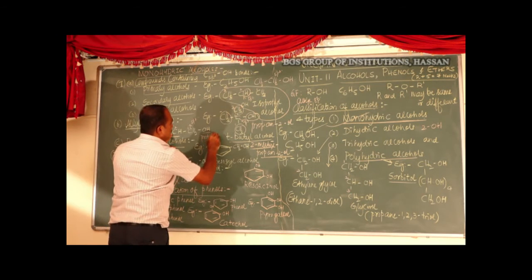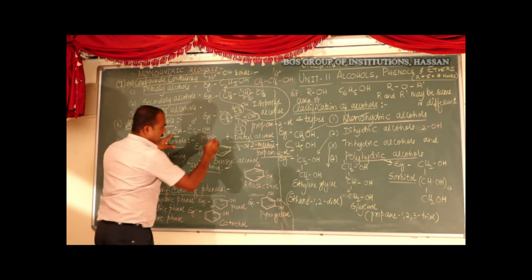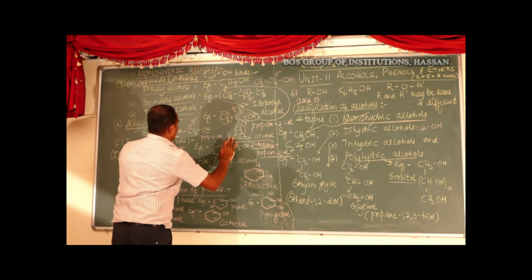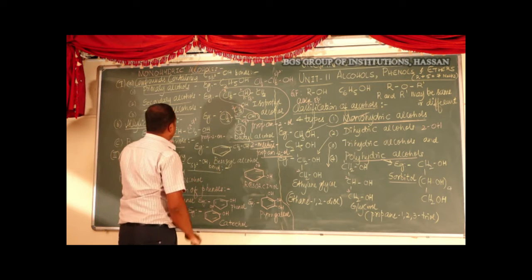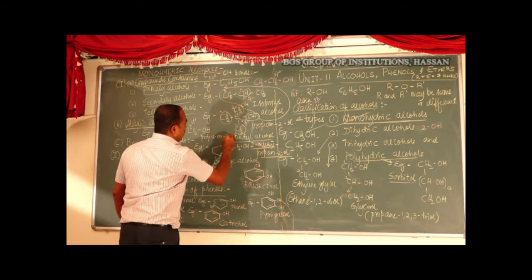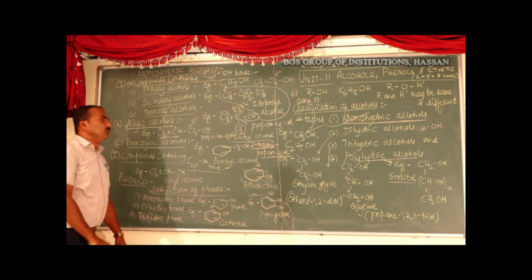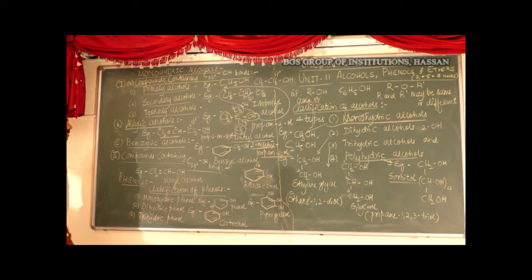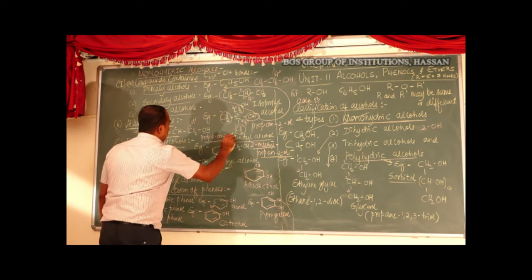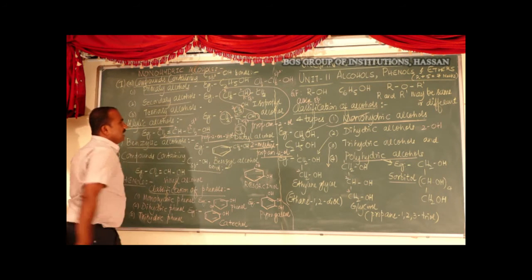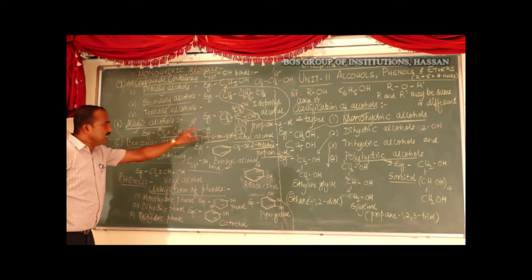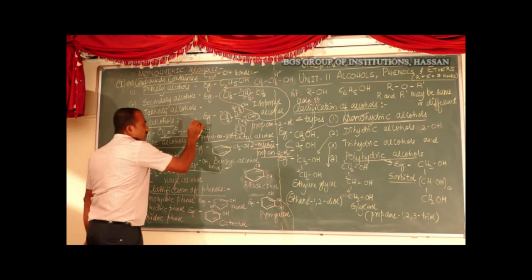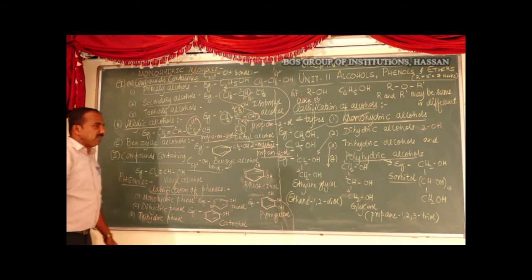Second position has the double bond, so en, and first position is the functional group OH, so prop-2-en-1-ol. This is the IUPAC name of allyl alcohol. Here the OH group is attached to an sp3 hybridized carbon.